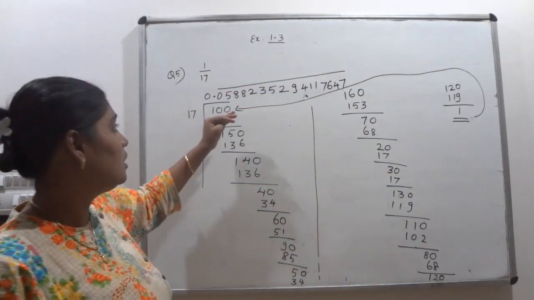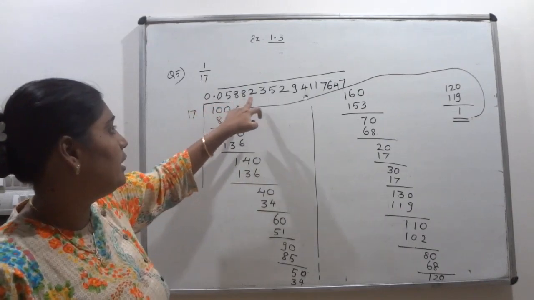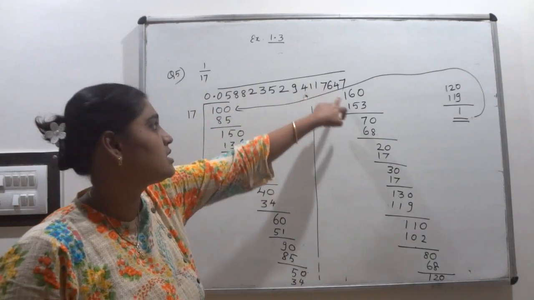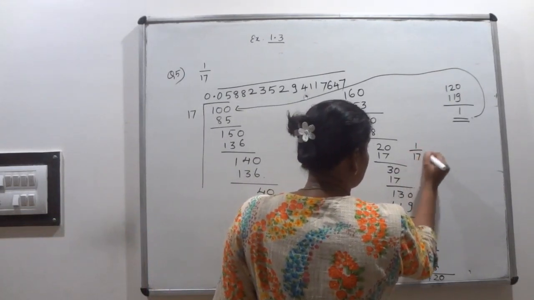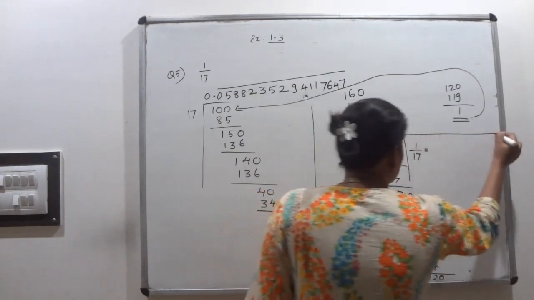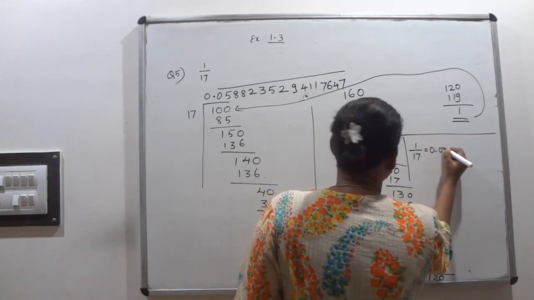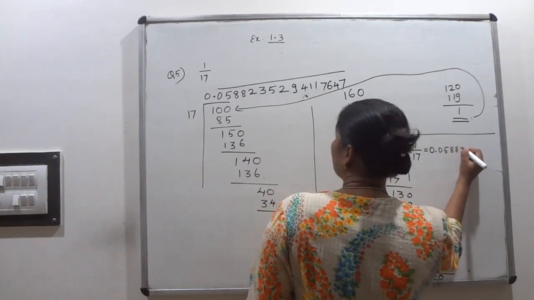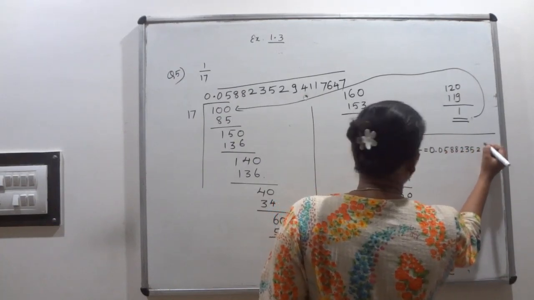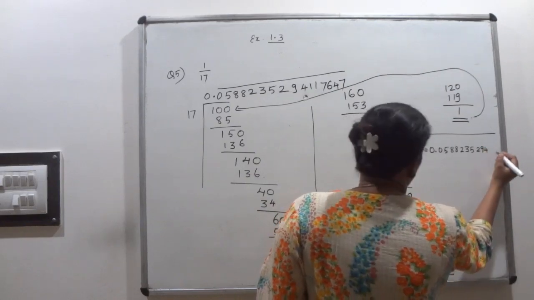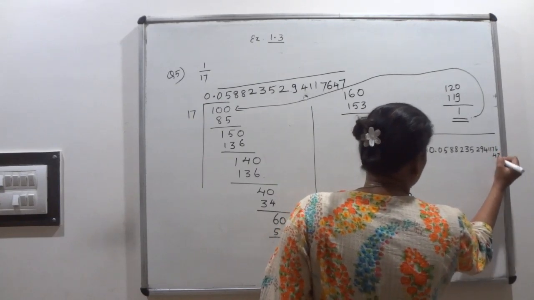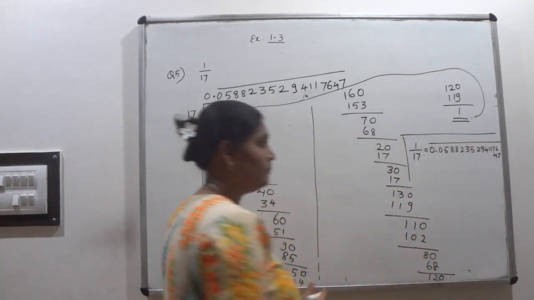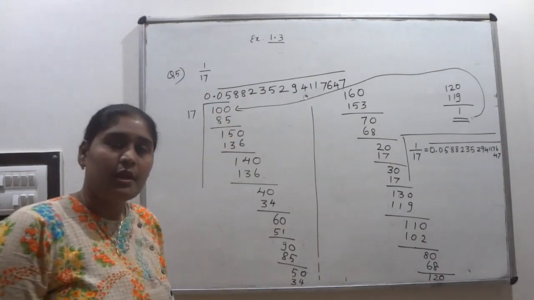So it is what? 0.0588235294117647 bar. So what is the decimal expansion of 1 upon 17? We can write it here, 1 upon 17 equals 0.0588235294117647 bar. This is your answer. This is a non-terminating but recurring number. Thank you.